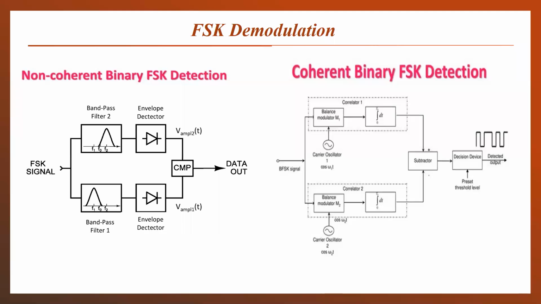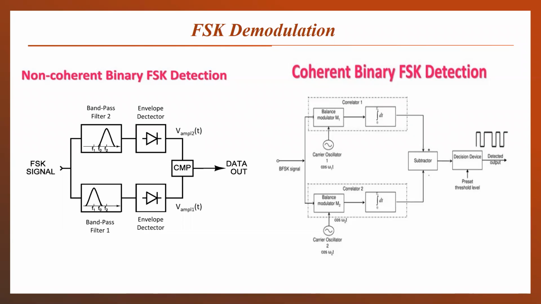It will be done using two methodologies, either non-coherent or coherent. Non-coherent binary FSK detection will involve bandpass filters. What is the use of a bandpass filter? The high bandpass filter will allow the particular band of high frequencies to pass, and the lower bandpass filter will allow the lower band of frequencies to pass. That means FH will be allowed to pass only through filter 2, and FL will pass through bandpass filter 1.